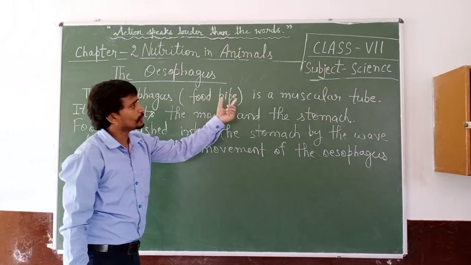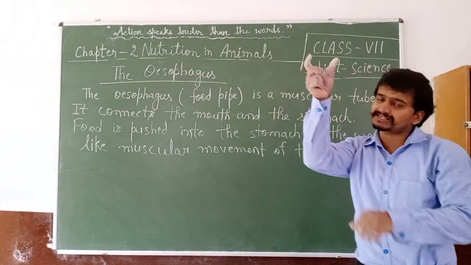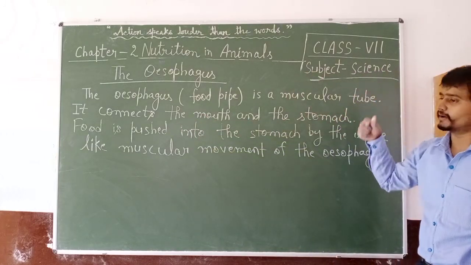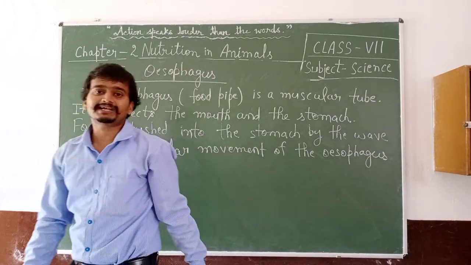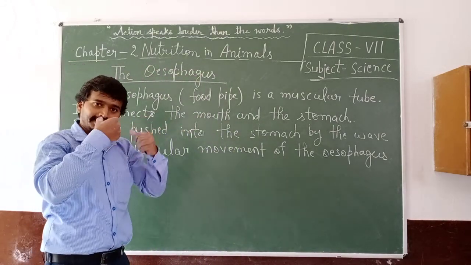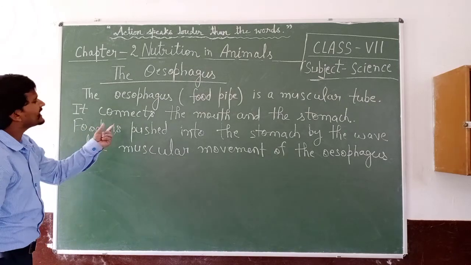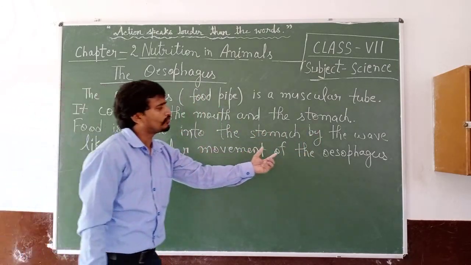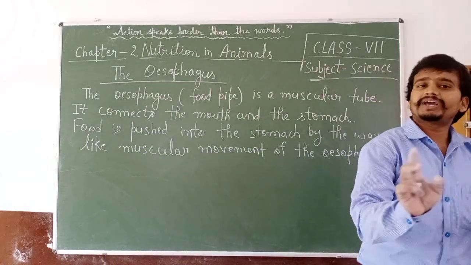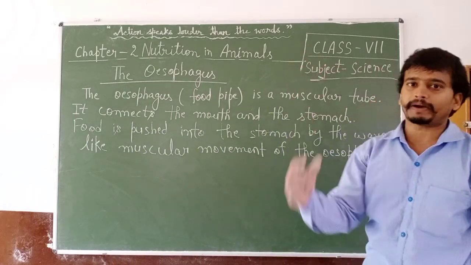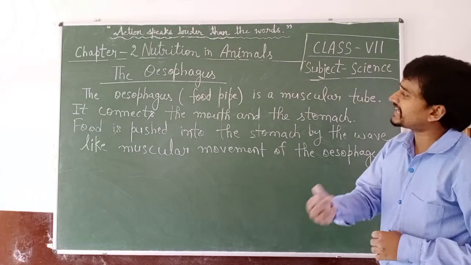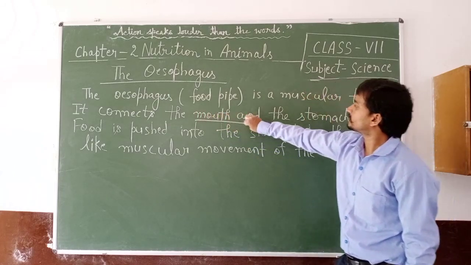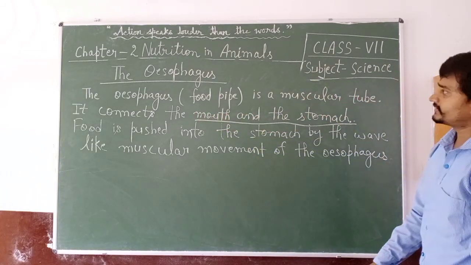The esophagus, the food pipe, is a muscular tube. It is just like a tube. It connects the mouth and the stomach, like a connector. Food is pushed into the stomach by the wave-like muscular movement of the esophagus. There is no digestion process in the food pipe. It just connects the mouth and the stomach. The main word is connect.